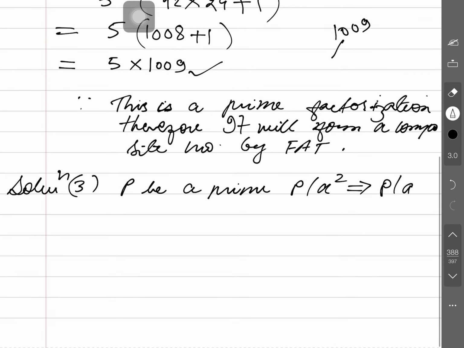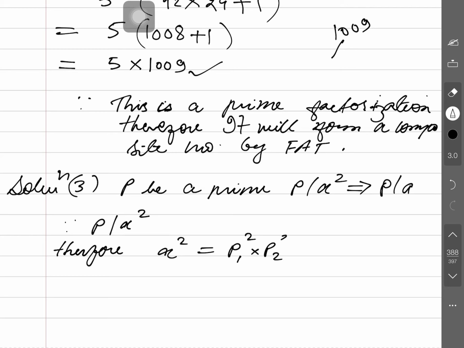So what is the method? You will write here p divides a square. If p divides a square, so obviously p is a factor of a square, and if I split a square, then p will come inside that also. Therefore, a square can be written as p1 square into p2 square into p3 square and so on, and somewhere else p will lie. Is that clear or not?